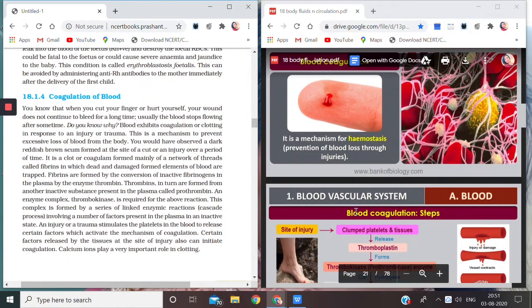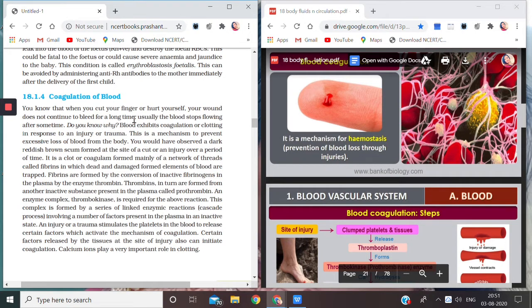So children, you know that when you cut your finger or hurt yourself, your wound does not continue to bleed for a long time. You have seen that sometimes you have cuts, and even if we do not put any medicine, on its own the clotting happens and the blood stops running out.